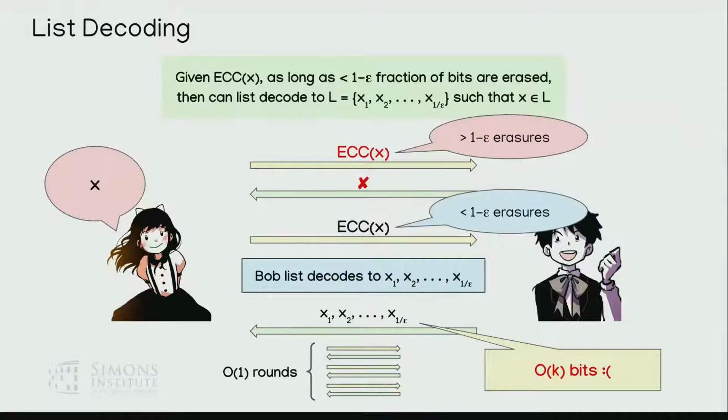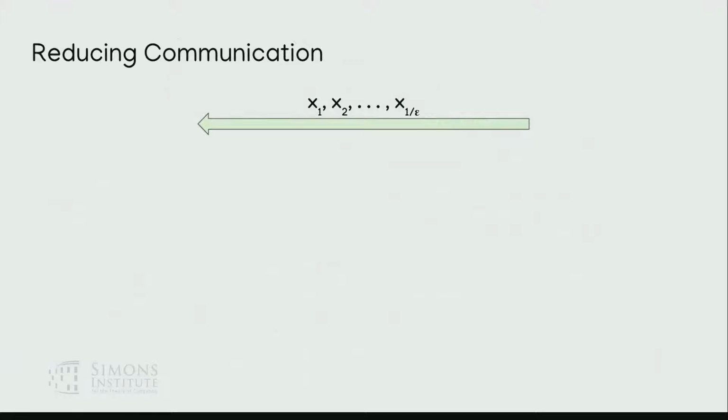Okay, but actually, Bob has to learn one of these 1 over epsilon code words, right? But he doesn't actually have to tell Alice these full code words. What he can do is just send her enough information for her to help him decide which of the 1 over epsilon code words he actually is, right? So he just has to send enough information to distinguish between them, not actually to specify them completely. So let's see how this works.